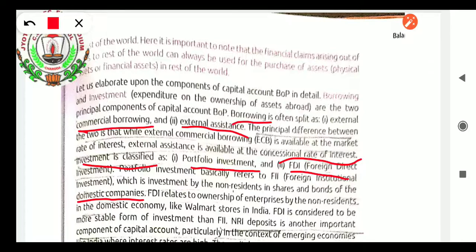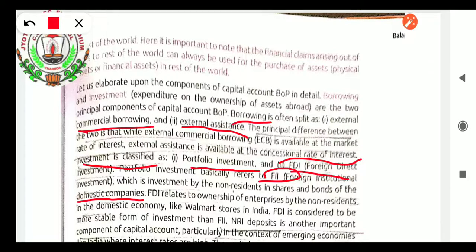So portfolio investment includes both the things, that is FII, foreign institutional investments. FDI relates to, what is the second? Portfolio investment we have understood. Now the next is FDI, foreign direct investment. It relates to ownership of enterprises by the non-residents in the domestic economy, like Walmart stores in India. A foreign direct investment is considered to be the more stable form of investment than foreign institutional investment.